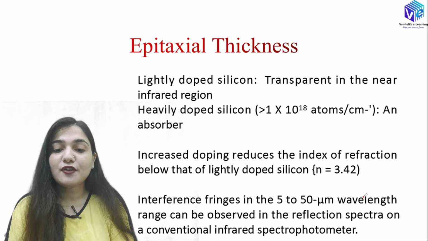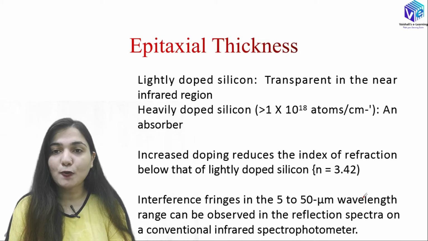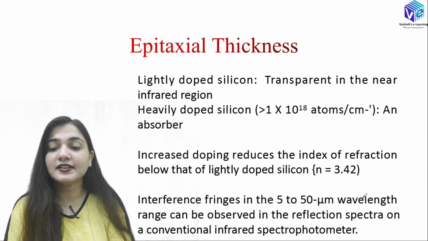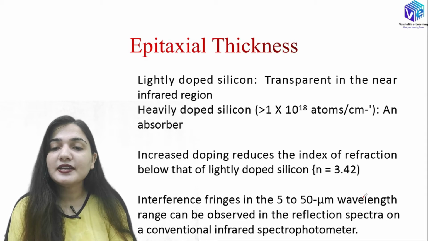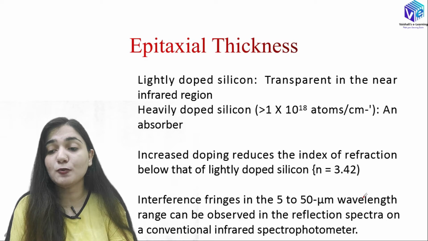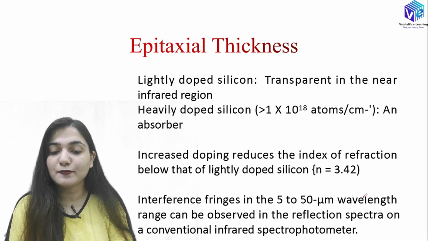So first of all, lightly doped silicon acts as transparent in the near infrared region. But heavily doped silicon, which means greater than 1 into 10 raised to power 18 atoms per centimeter cube, acts as an absorber.